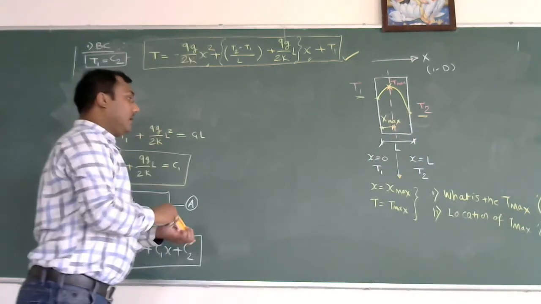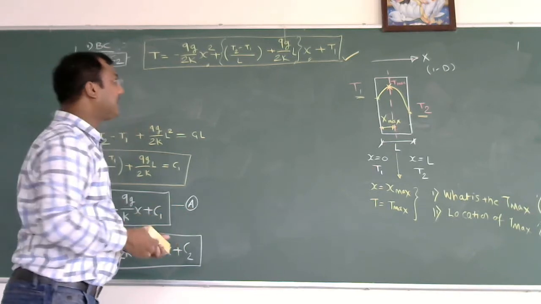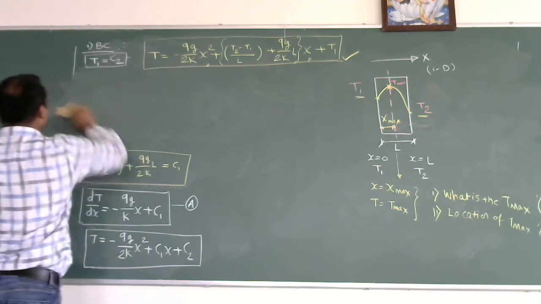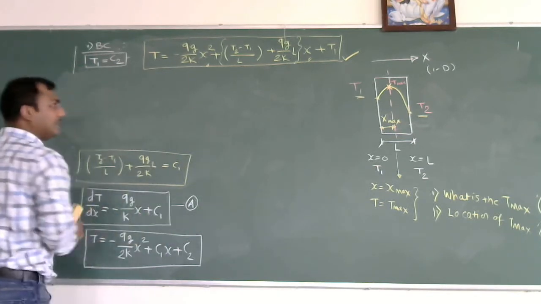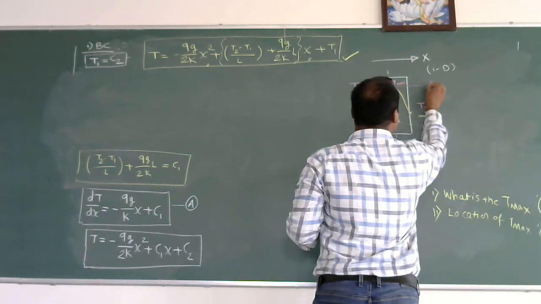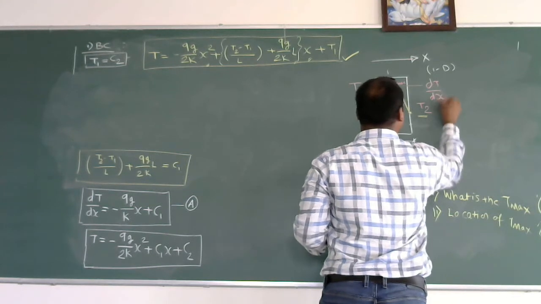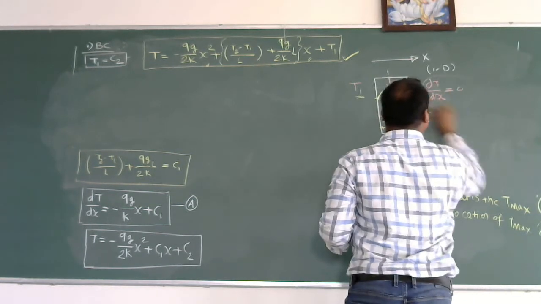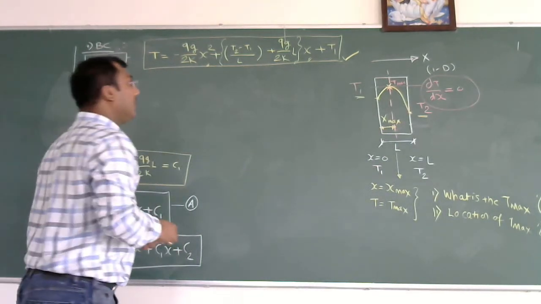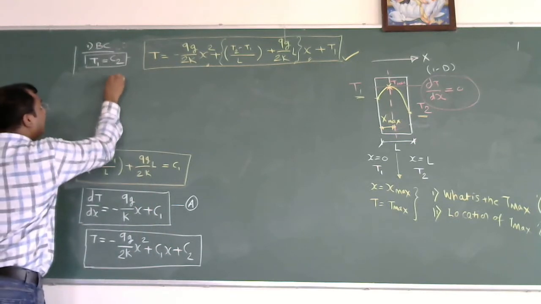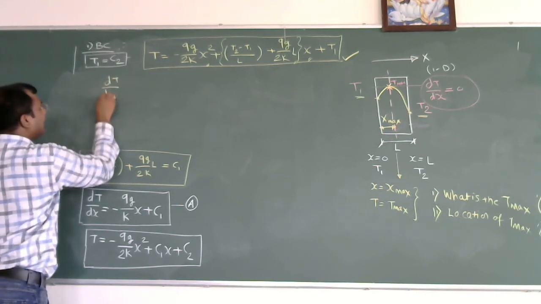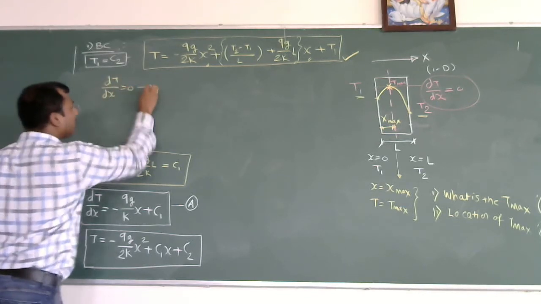Right. Now how to solve this? What is exactly the T max? You know that T max is nothing but the maximum temperature in the plane wall, so it is obtained at this point. At this point, if I draw a line and see what is the dT by dx of this line, at the maximum point I need to consider dT by dx is equal to 0. So this is the condition for the maximum temperature.